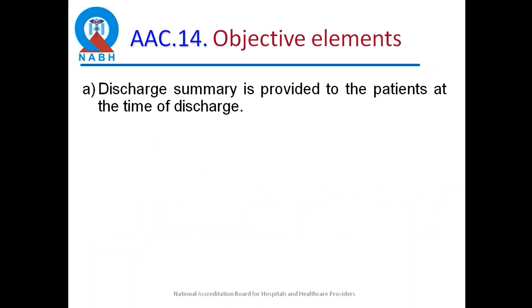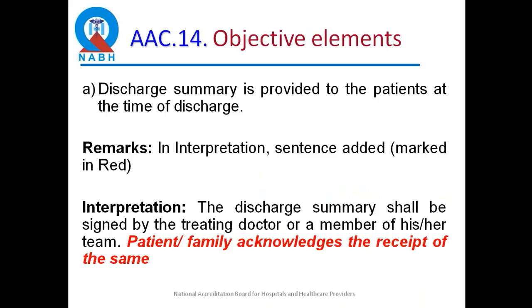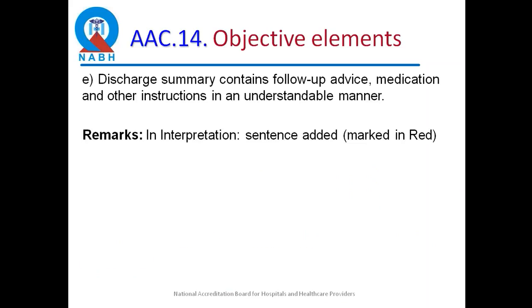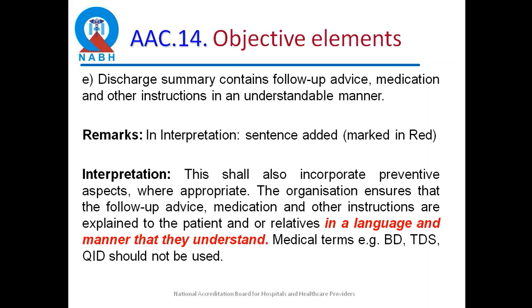Organization defines the content of the discharge summary. Here, they are asking that in the interpretation, the patient and the family should acknowledge the receipt of the discharge summary. So we must get a signature of the patient or the family at the time of handing over the discharge summary, and also make sure that they have understood what is there. So this 14E is about that whatever the patient needs to know should be given in an understandable manner, right? In a language and a manner that they understand.